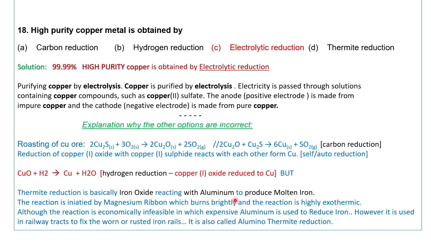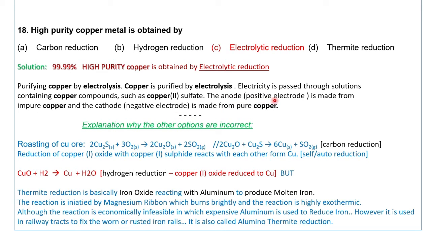Understood? Then, high purity copper metal is obtained by electrolytic reduction. Pure metal can be obtained by electrolytic reduction. The impure copper is the anode rod and the pure copper is the cathode strip.